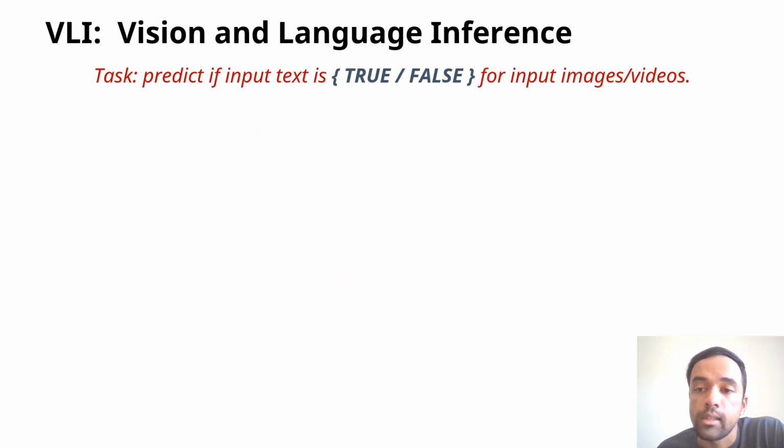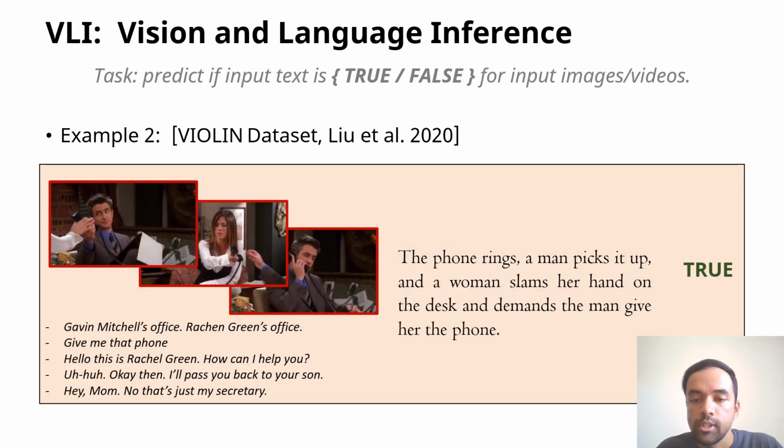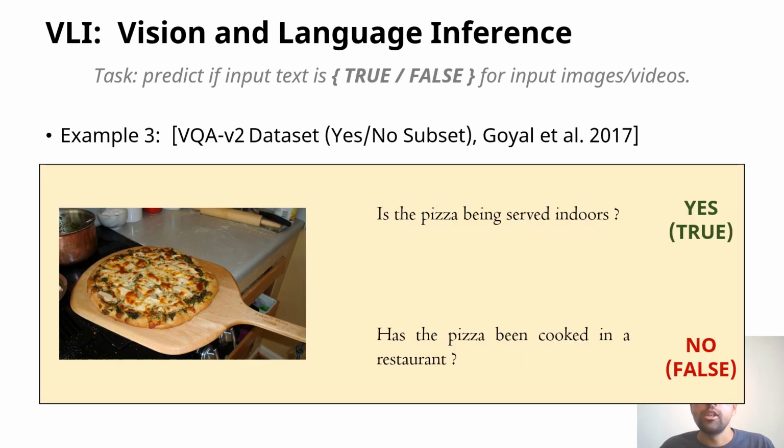This paper deals with the task of VLI, which is the task of predicting if an input text is true or false for the given input image or video. In this case, there are two images and a sentence is provided, and the sentence is false for these two images. Similarly, you can do the same task for videos. So given this video and subtitles, this sentence is true. You can also consider VQA, the yes-no subset of VQA, as a VLI task because questions here can have yes and no as the answers, which is true and false.